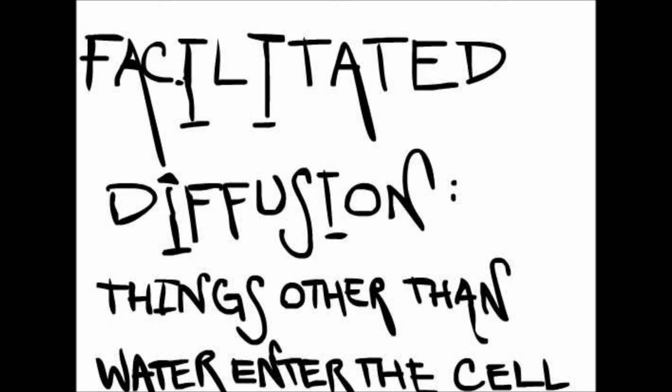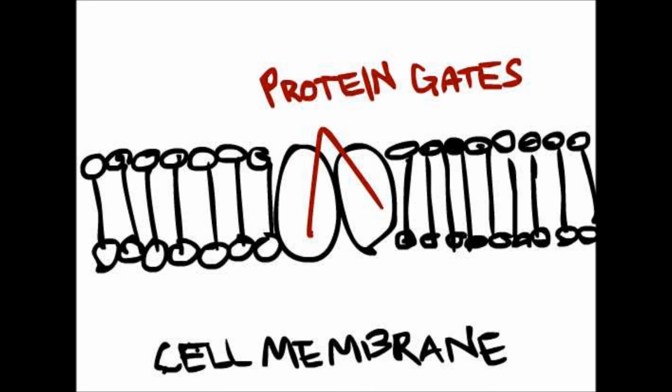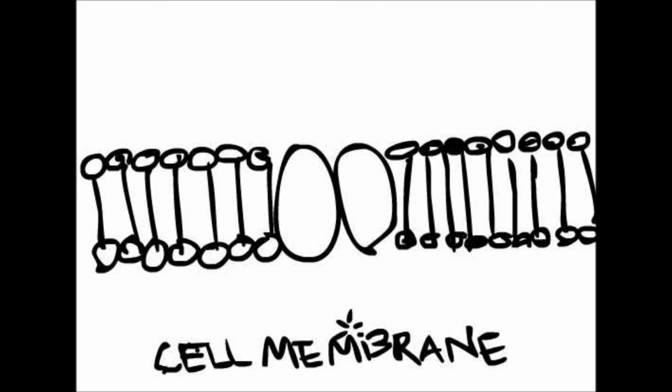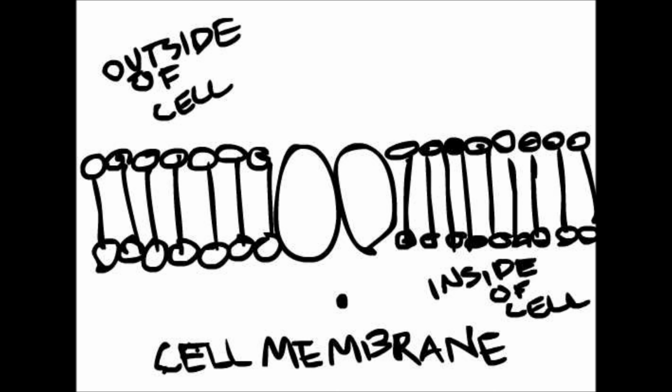Facilitated diffusion is when sugars and amino acids also need to enter the cell. Although water can get through the cell membrane, other macromolecules need to use the protein channel molecules, or a protein gate. Endocytosis is when things enter the cell. However, exocytosis is when things leave the cell. Same process as endocytosis, but backwards.